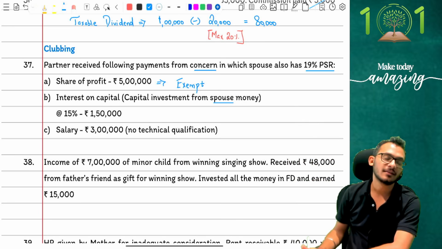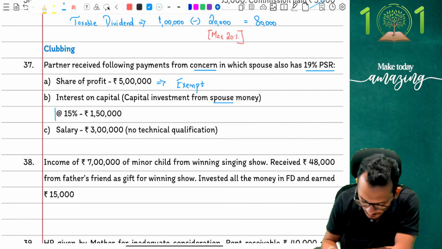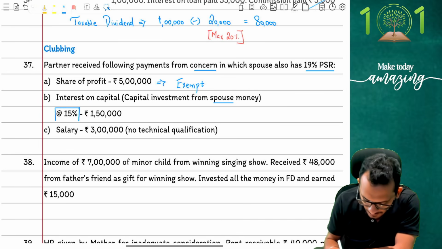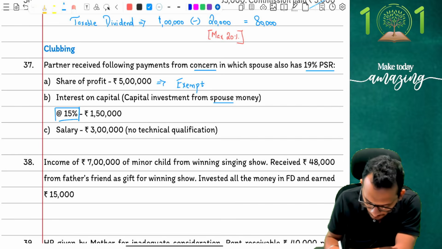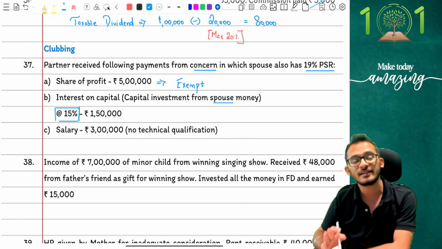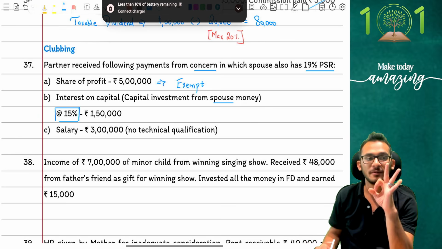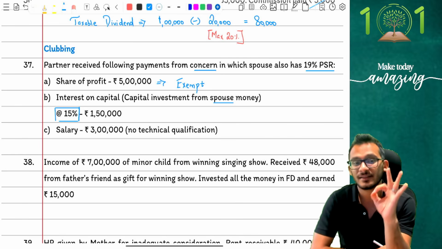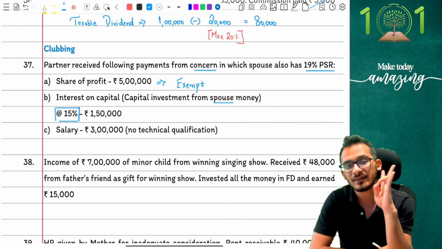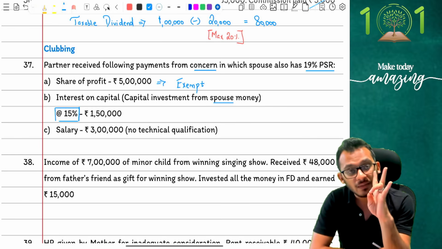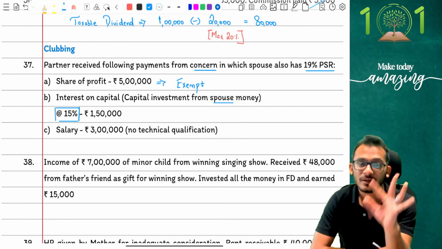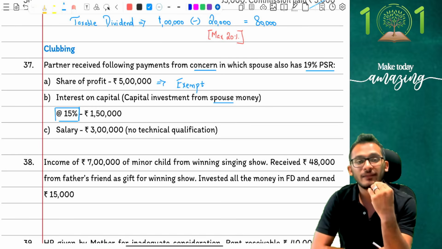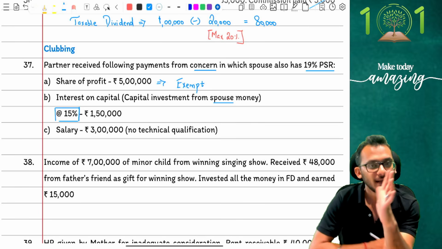But here is the trick. Here is a trick which, if you did not realize, is going to cause you problems: income tax says when it comes to partners, a partner is not going to be taxable for any interest of more than 12%, because a firm itself could have claimed only 12% worth of interest. If you remember the partnership rules, people, you cannot have a partner receiving interest on capital of more than 12%. If a partner receives more than 12% interest on capital, the firm will pay tax on it because the firm is going to disallow the expense, which means here I will not give you full taxability of 1,50,000.